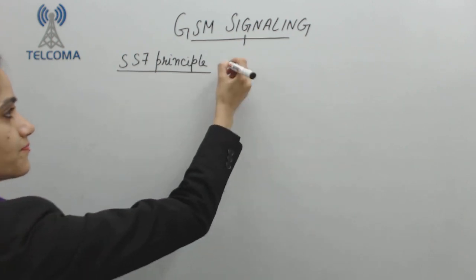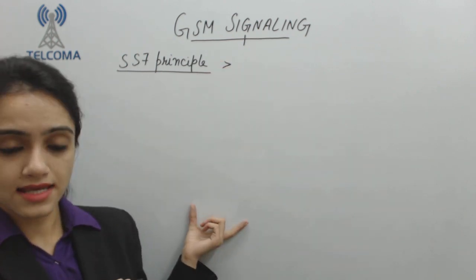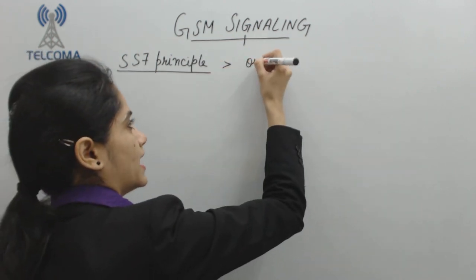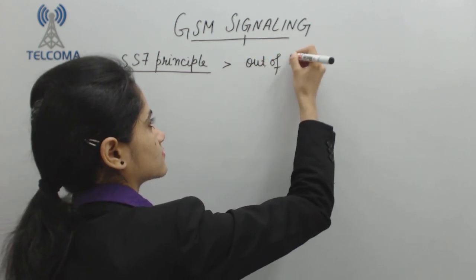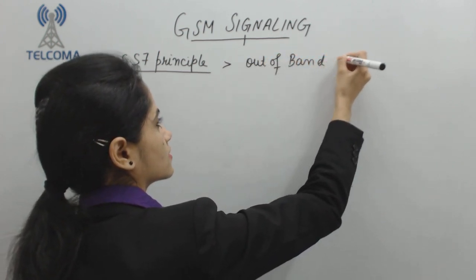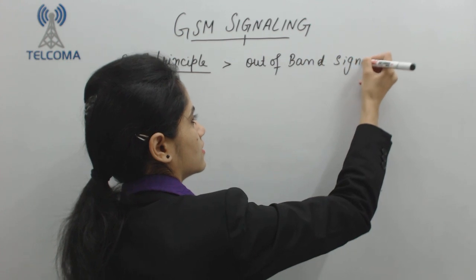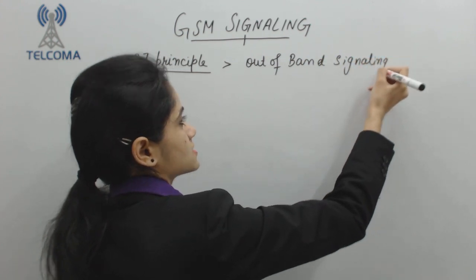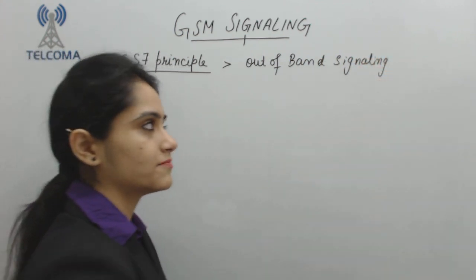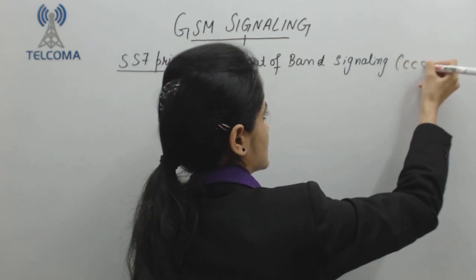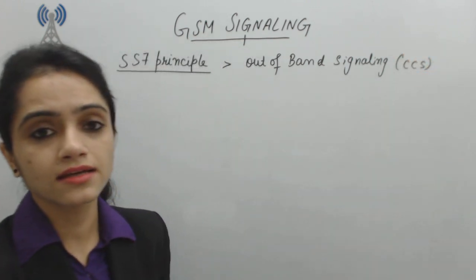First, SS7 is out of band signaling, which means SS7 is the CCS method, common channel signaling method.